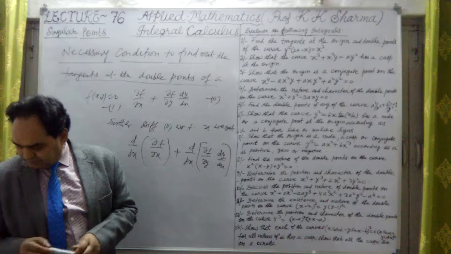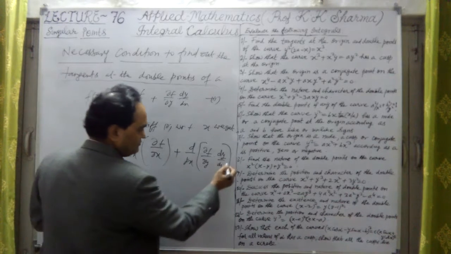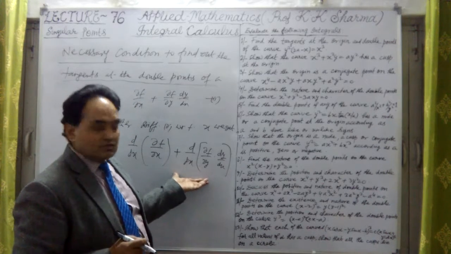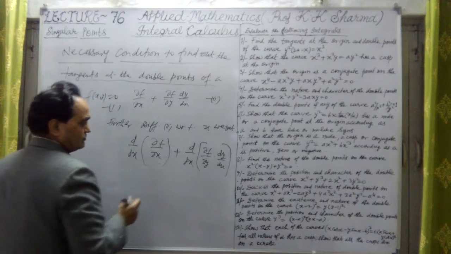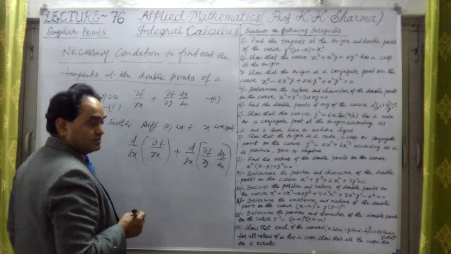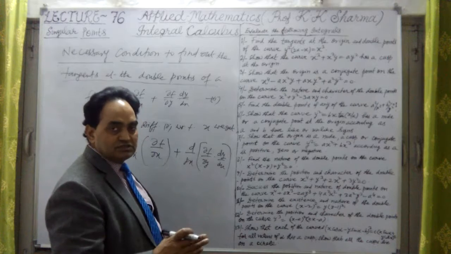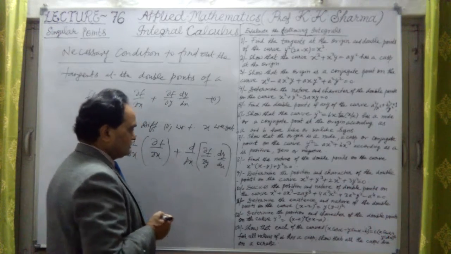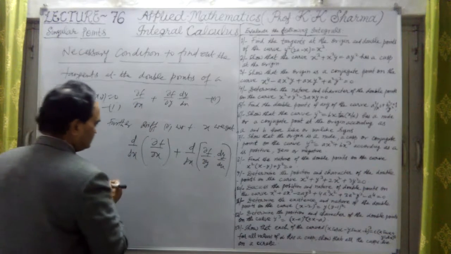Differentiating it further, we have to find a quadratic equation, and this quadratic equation will tell us the condition for the two tangents to be real, distinct, coincident or imaginary. So we will talk about that. What are the conditions for that?